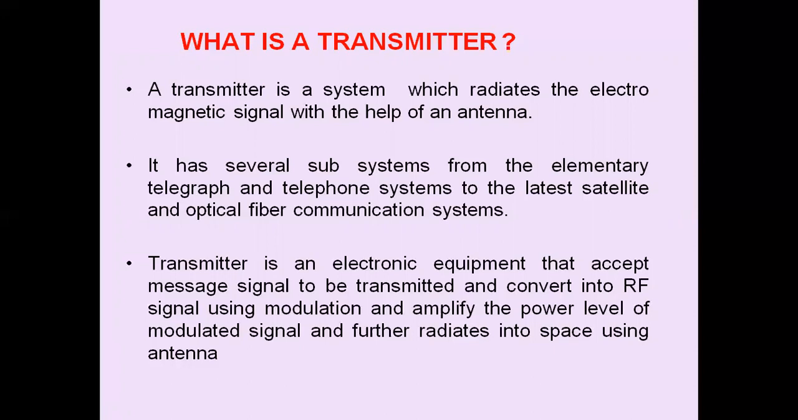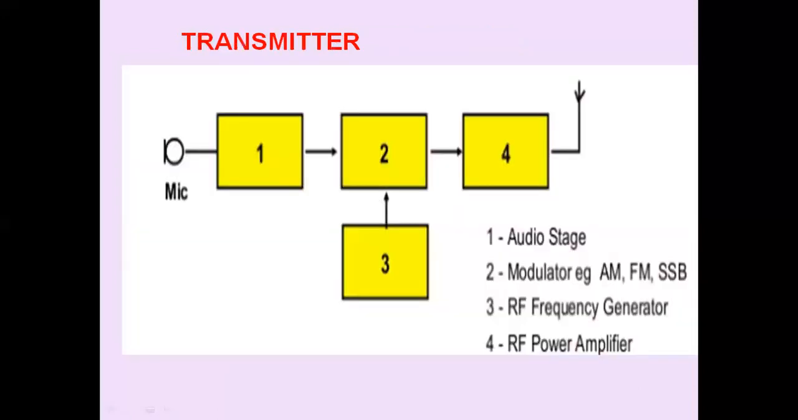So a transmitter is an electronic equipment that accepts the message signal to be transmitted and impresses the message signal onto a carrier wave, and then it is amplified and applied to a transmitting antenna. The modulated signal is radiated and propagated and is collected by the receiving antenna. So these are the basic blocks of the transmitter.